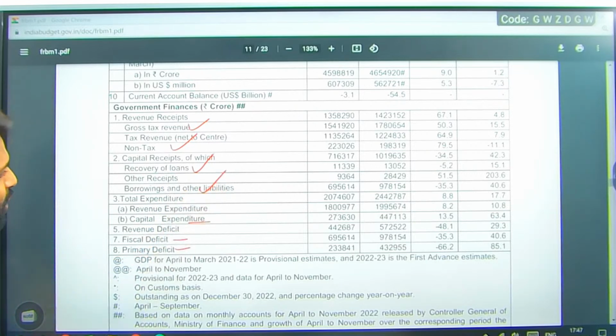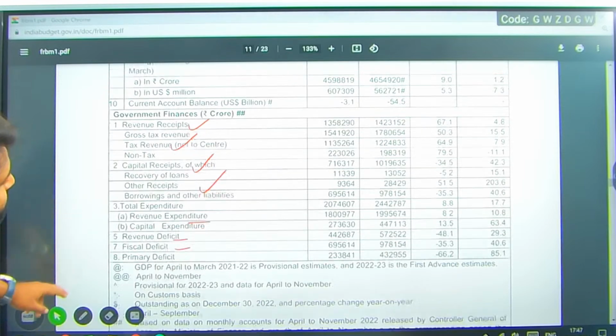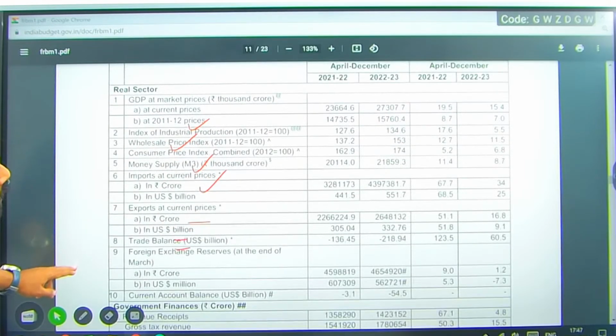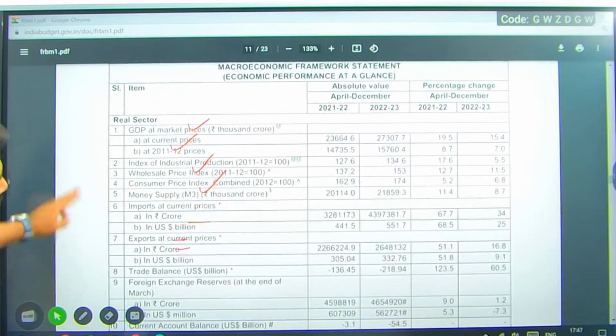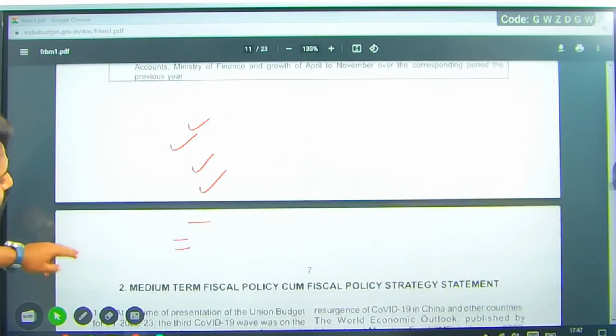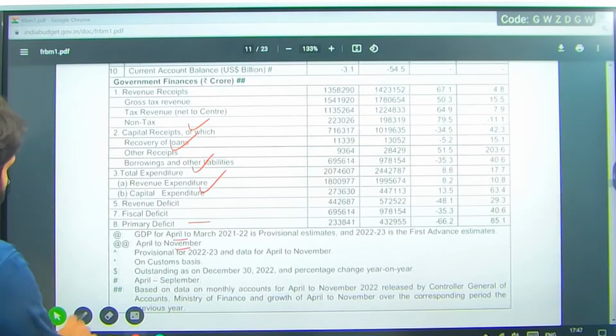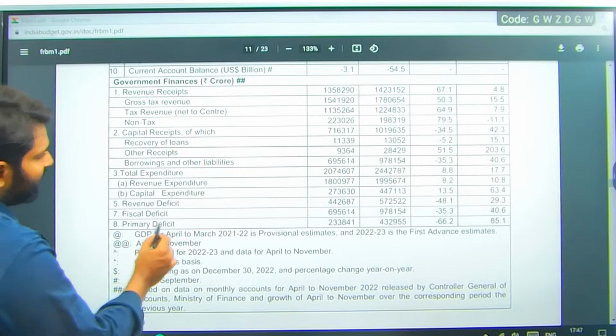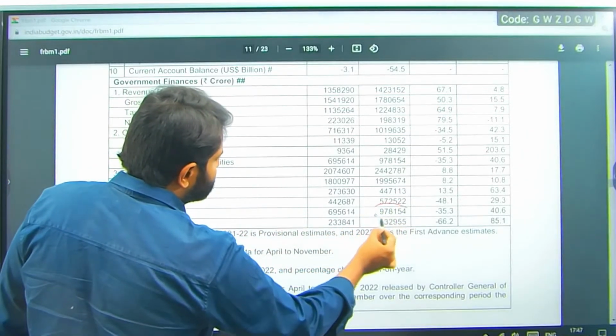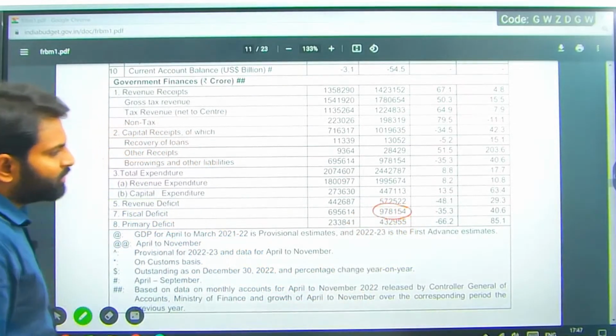If you can see, how much is the fiscal deficit? I want you to notice one particular parameter here. Fiscal deficit is this much, right?